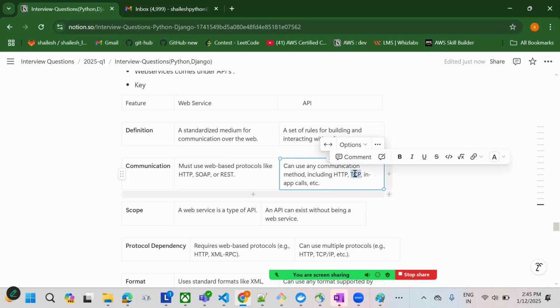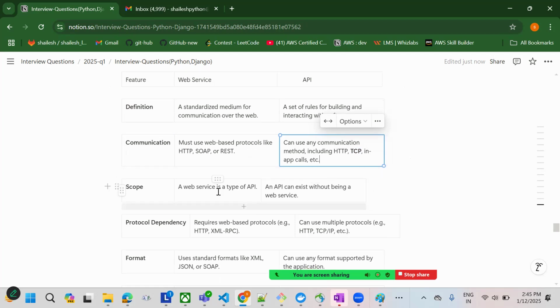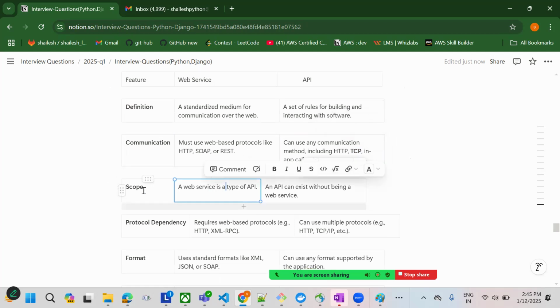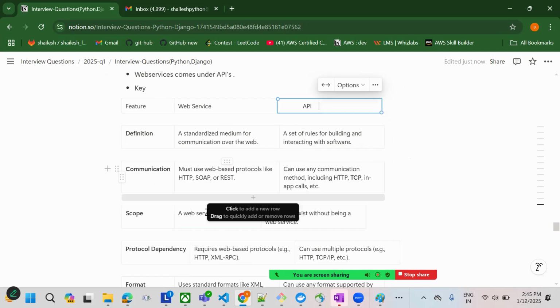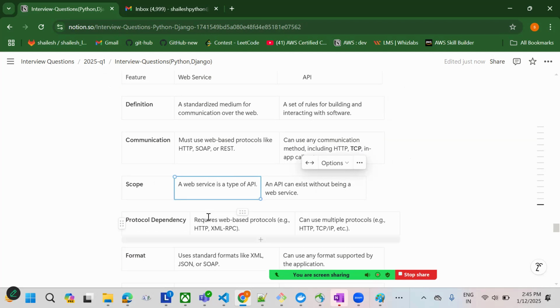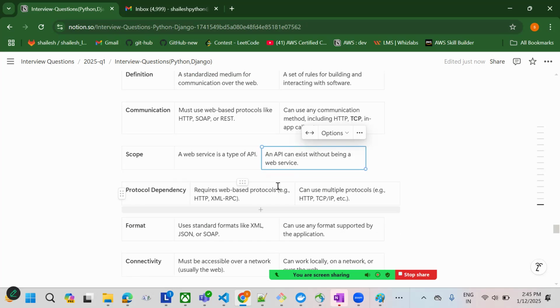TCP is also one of the protocols, as in in-app calls. What is the scope? A web service is only for a web application to communicate with a web application. API is for all software. The web service is just a type of API. An API can exist without being a web service.